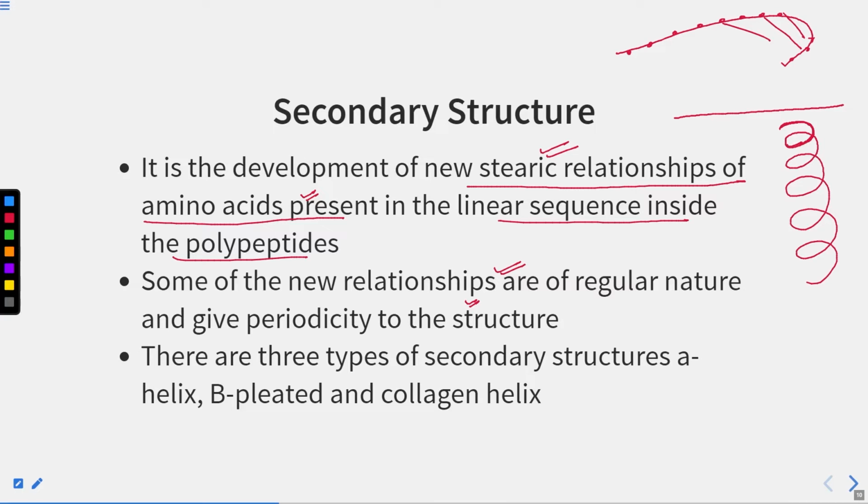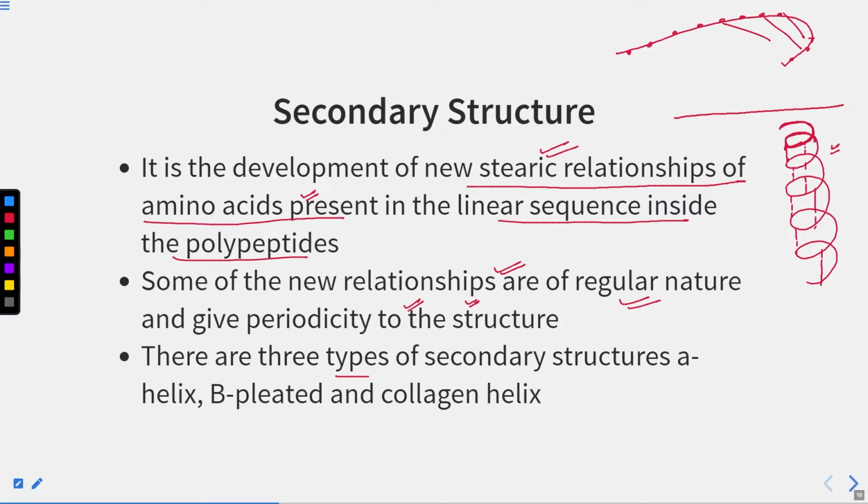This helix is not a random folding. The amino acid present here will interact with this one, and it will form a helical structure like this. These helical structures are very specific, with regular relationships that give periodicity to the structure.